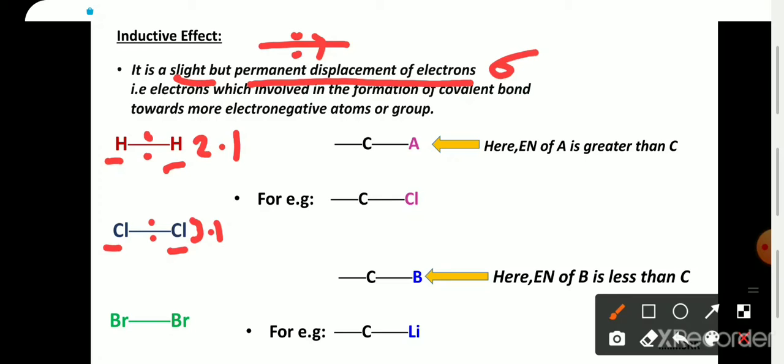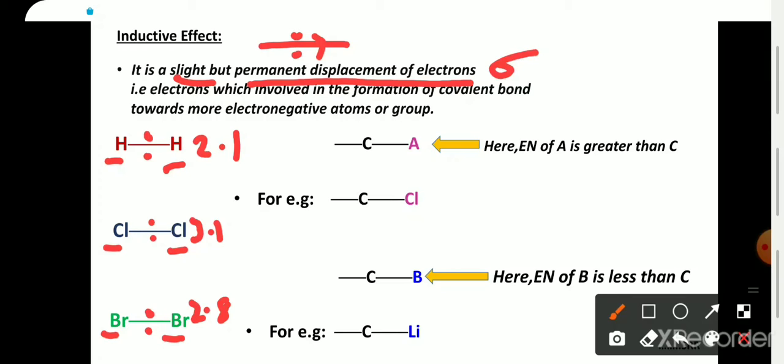Here in the case of bromine also, bromine has the electronegativity of 2.8. Both of the bromine atoms have equal affinity towards these bonded electrons, that is sigma electrons. So the sigma electrons will remain in the center of this molecule. Here there is no inductive effect, where both of the bonded atoms are the same and have the same electronegativity.